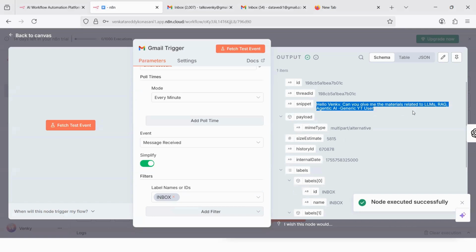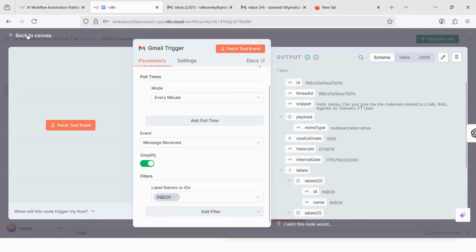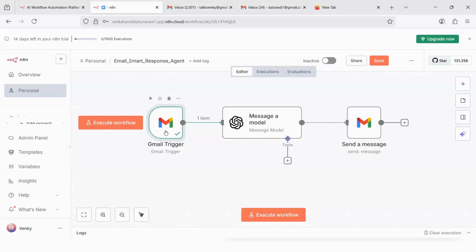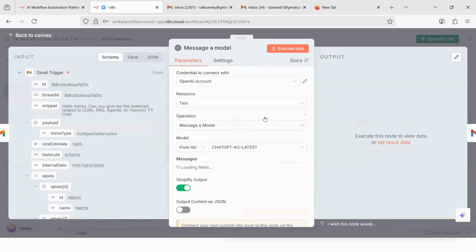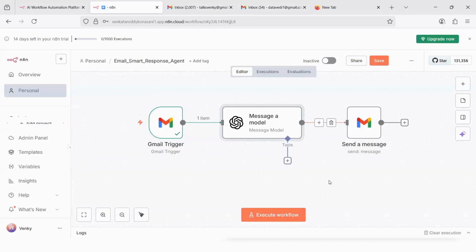then I can get the message: hello Venki, can you give me the materials related to LLMs, RAG and agentic AI? I'm a generic YouTube user. We have fetched that test event. So I have executed this one node. Then I will execute this node. Now I will not execute these nodes one by one. I will say execute the workflow. So read the email, generate the reply to the email, and then send a message.